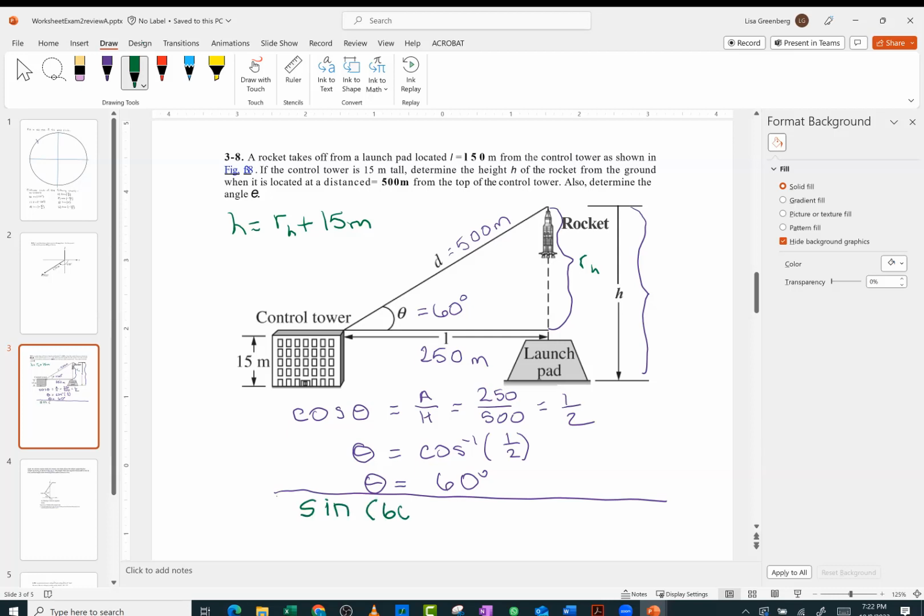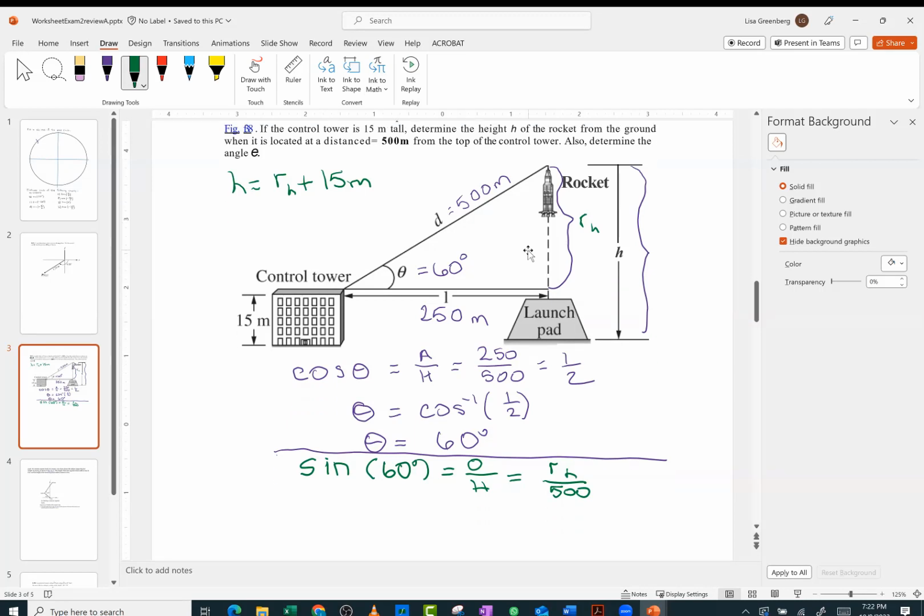So we can say the sine of 60 degrees is equal to the opposite over the hypotenuse, which is equal to r sub h over 500. Do we know what sine of 60 degrees is? It was square root of 3 over 2. And that equals r sub h over 500.